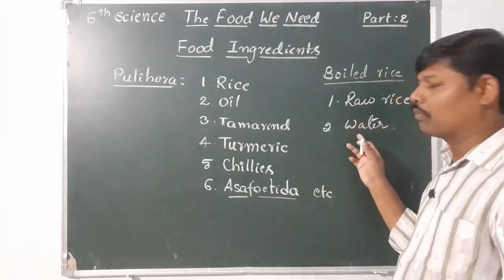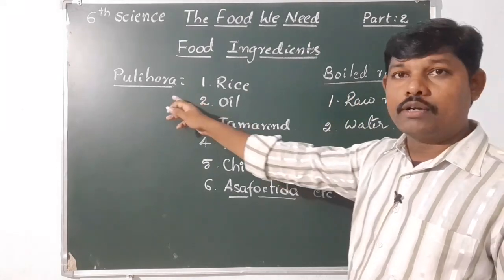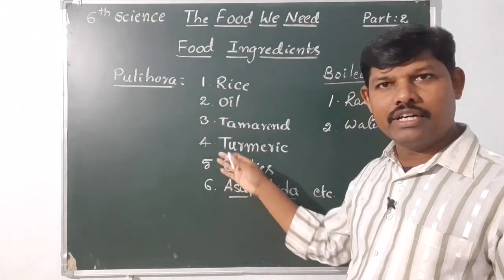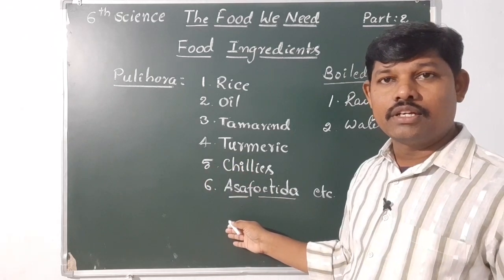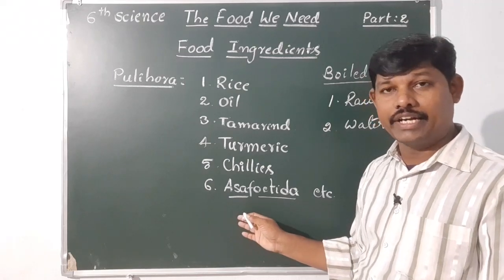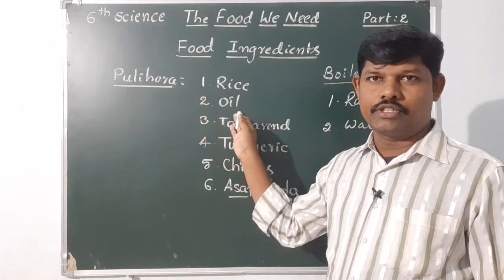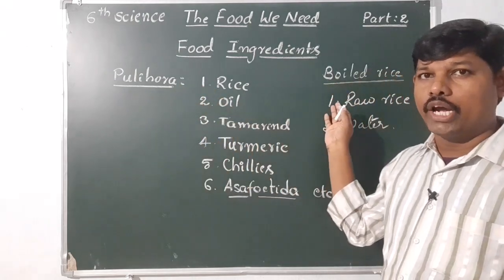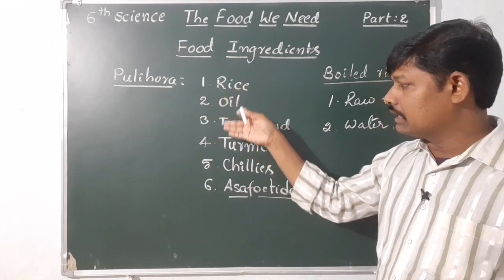Raw rice and water, these are the two materials required to prepare boiled rice. For pulihara, it is a big list. There are so many more we did not write, so you can also add some extras, whatever you need, curry leaves. Like this, different food items, you can also call different dishes. Pulihara is a dish, boiled rice is a dish. So for different dishes, we need different materials.